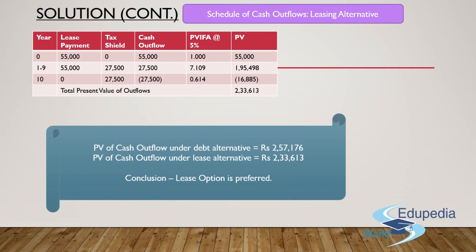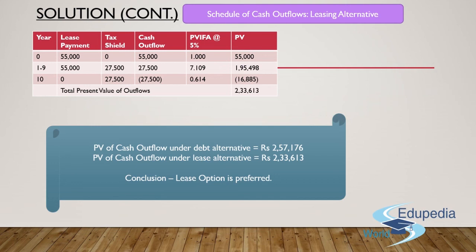Because year 0 PVIFA for 5% will be 1, you'll get the present value as 55,000 again. Now, it's very simple: for year 1 to 9, the lease payment amount will be 55,000. And since the lease rentals you are paying are a tax deductible expense, you'll deduct the same and get the cash outflow of 27,500 rupees.